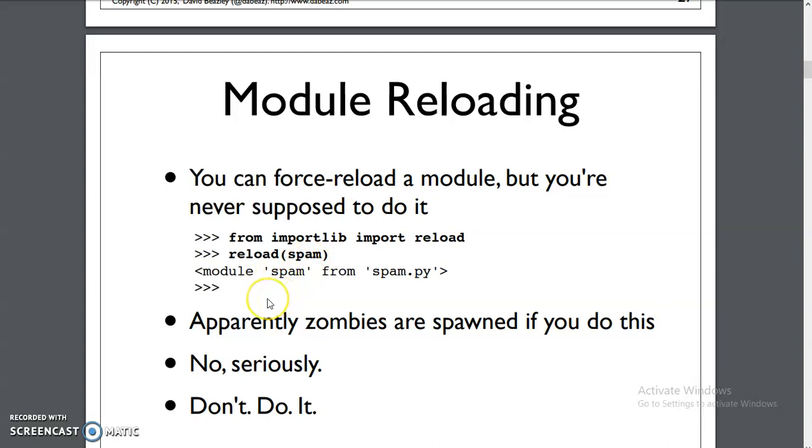Otherwise, you would need to shut down Python and start it again to get the module updates. Without doing that, you can reload the module so that you get the updates within the spam module.